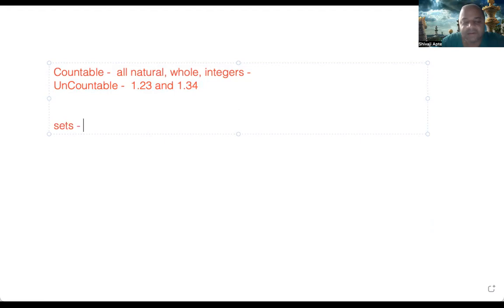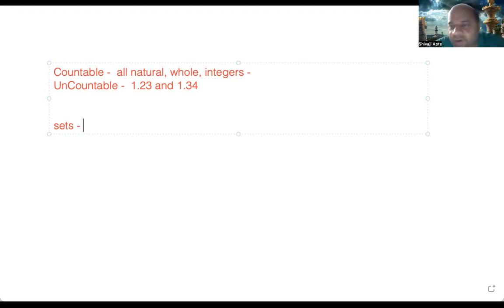A set is nothing but everything, all the possible things, you put together, and that is like a set. For example, if you are playing Scrabble, at the beginning all those letter tiles are there, right? Those plastic squares with the letters, they are there in a bag or whatever, right? So that is called a set. That is the starting set of all the letters for Scrabble. Or if you are playing some other game, it may be like this. But like this, you think in terms of sets.